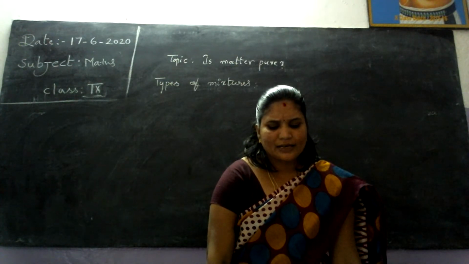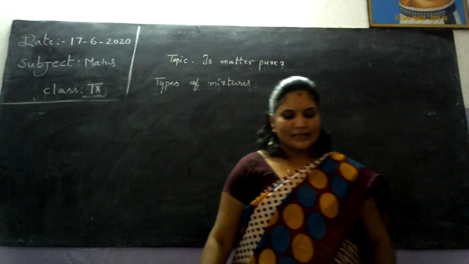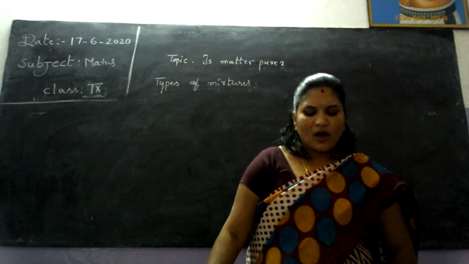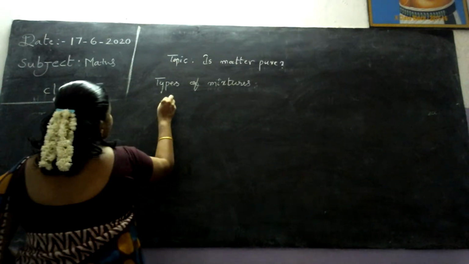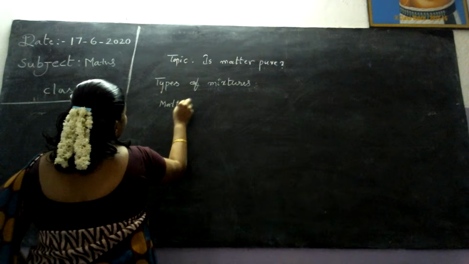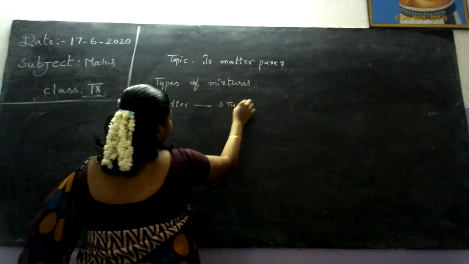What are they? Let us find out. Mixtures can be in solid, liquid, or gaseous states, or a combination of the three states. So matter is of three types.